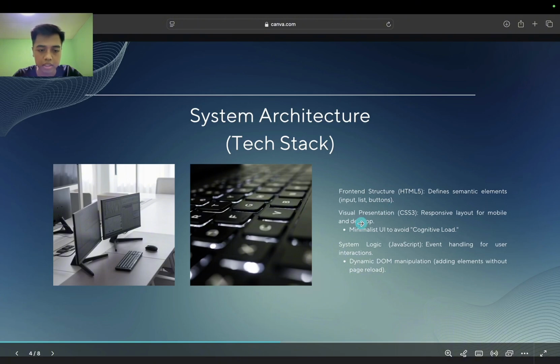Okay, the second, for the design, I did not want it to look messy. I use a minimalist color palette to make it friendly, like a minimalist UI. I use CSS. Okay, when you are stressed with many tasks, you want to see a clean website, right? It helps reduce cognitive load.